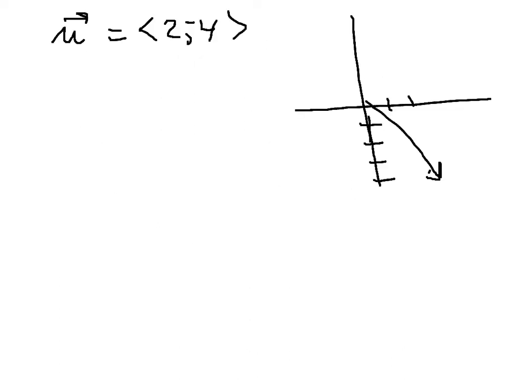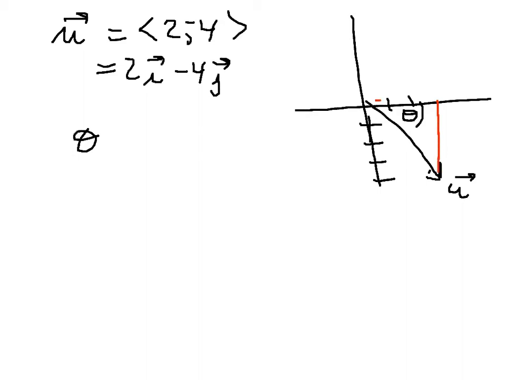So if we keep talking about the same vector u, which is 2 comma minus 4, or 2i minus 4j, I can draw the vector, and it looks like that. And one of the things I can do also is find this little angle in here, which helps determine its direction. And that angle, if we think about this in terms of a right triangle where this is 4 and this is 2, is simply equal to the arctan of 4 over 2.